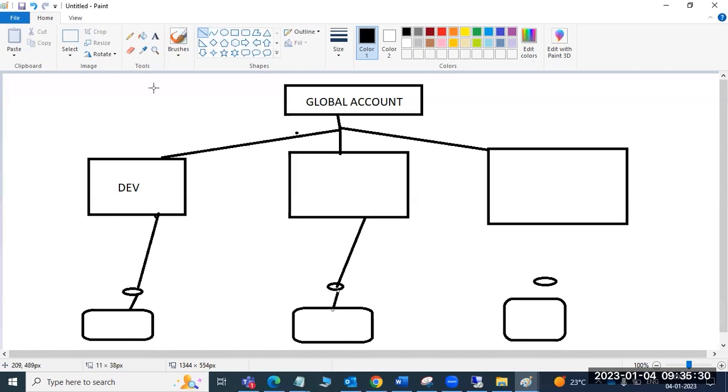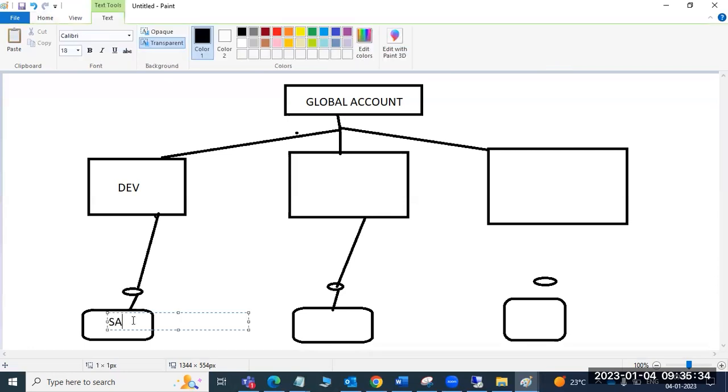These are the SAP systems, our SAP development and quality systems. These are the SAP environments. The global accounts and sub accounts are in the SAP network environments, all in the DMZ zones. These are all in our network zones, either DMZ or our on-premises systems, and it will talk to here.